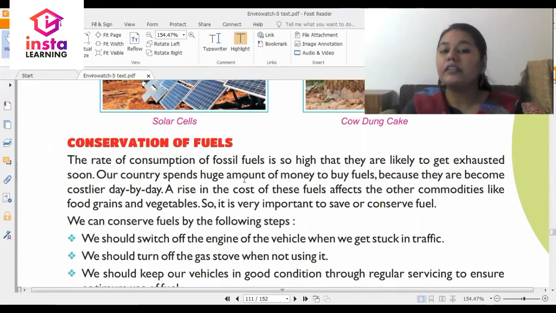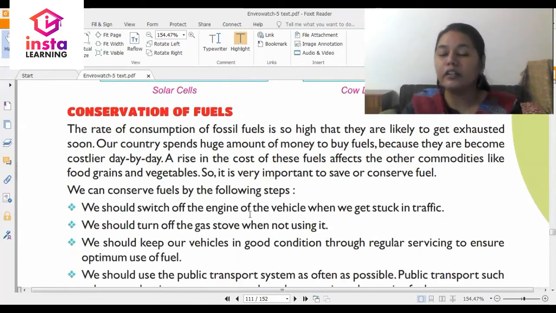Our country spends a huge amount of money to buy fuels because they are becoming costlier day by day. A rise in the cost of these fuels affects other commodities like food grains and vegetables. So it is very important to conserve fuel. That is, you use these fuels in a judicious manner, in the correct manner.